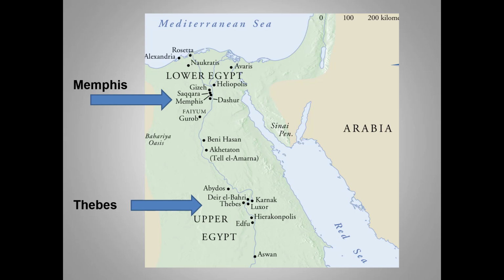One further confusing note, which the map should help make clear. Lower Egypt is in the north, Upper Egypt is in the south. The two kingdoms were united around 3100 BCE, which is really where our story starts. Old Kingdom authority centered in Lower Egypt with its capital at Memphis. New Kingdom Egypt centered in Upper Egypt, its capital at Thebes.